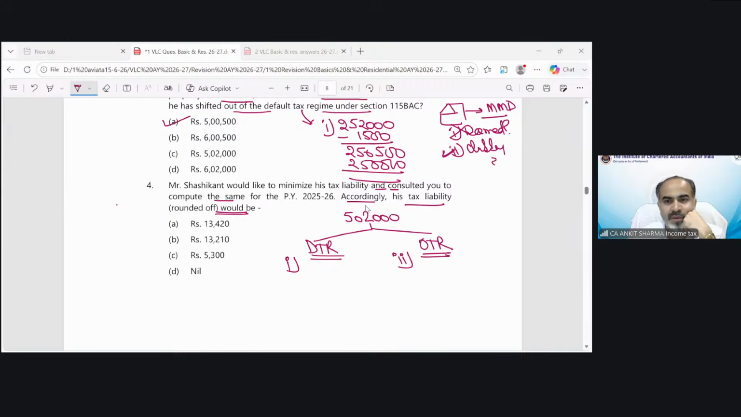Okay. Can you see the options, every one of you? Maithili, when you say 5,100, you can see the option. In options, there is no 5,100. So how is it possible? Either it would be 13,420 or 13,210. We have to take the lowest of tax liability. So there is no option of 5,100. Try it. It's an easy question, but a tricky one.